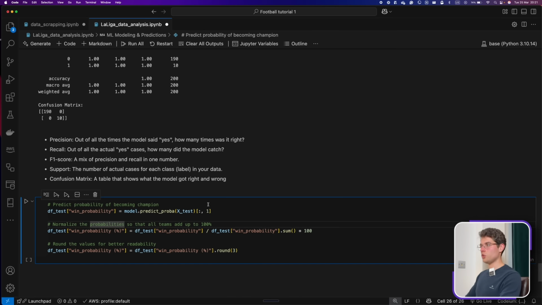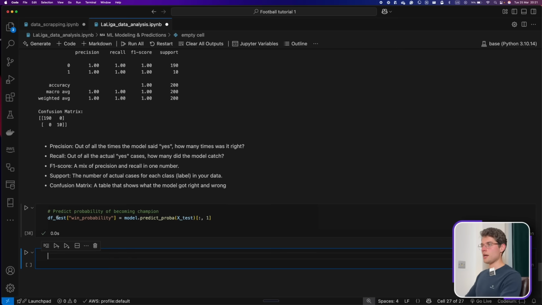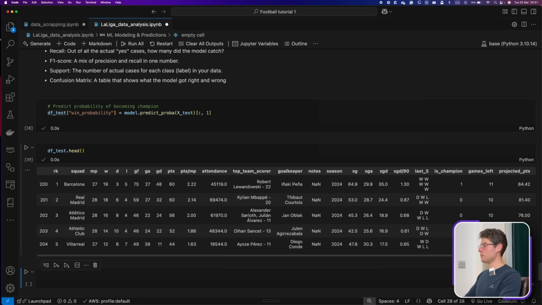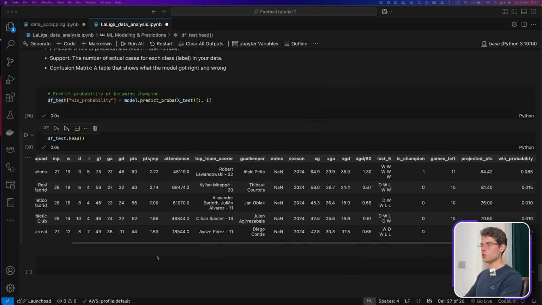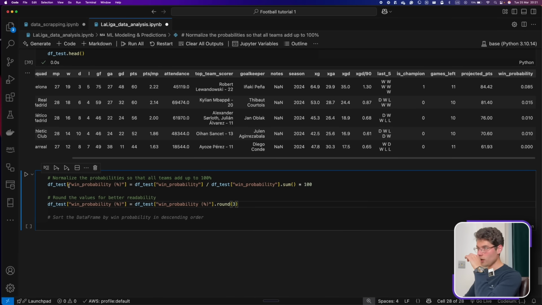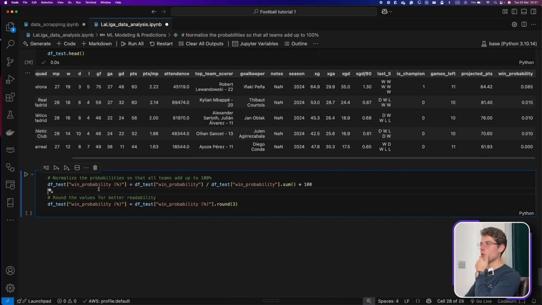So if we do just the first one, and here if we just open this, we're gonna see that it created a new column for us, win probability, as we can see in here. But in our case, what we wanna do is turn it more into a percentage. So we take that column, win probability, and create out of it a column called win_probability_percentage. So we get the percentage because it's better visually to see. And we just basically multiply by 100 and we get that percentage.